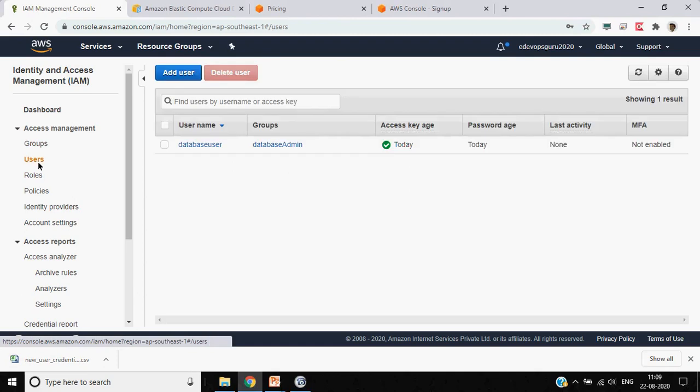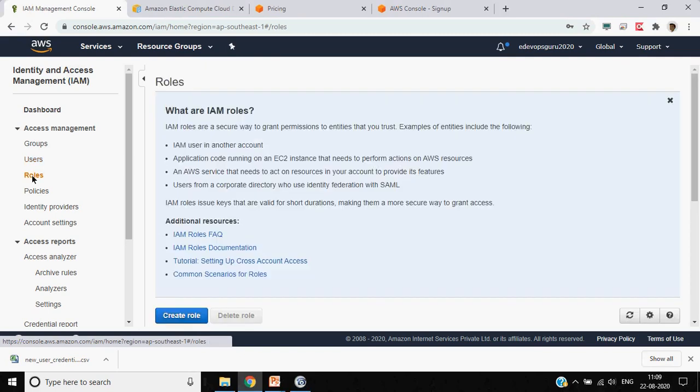This one we have covered. Groups and users, I think it is all good. Then there is the concept of roles. Users and groups basically come into the picture when you want to access using the GUI, correct? So you want to access the console, and then this policy comes into the picture, whether you can see a particular service or not, or how you will use a particular service.